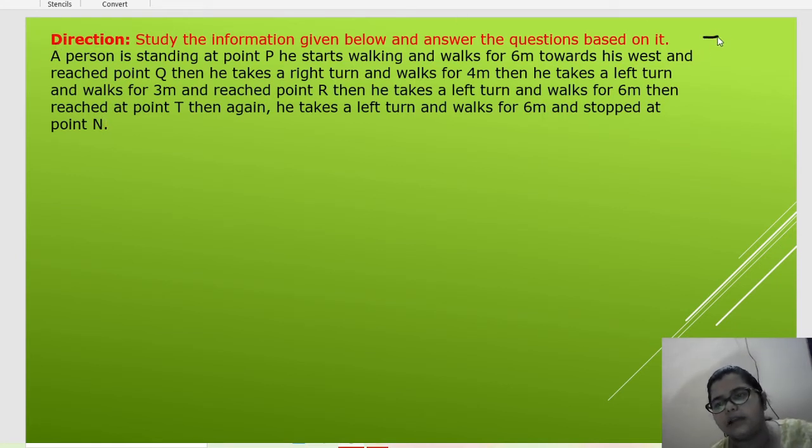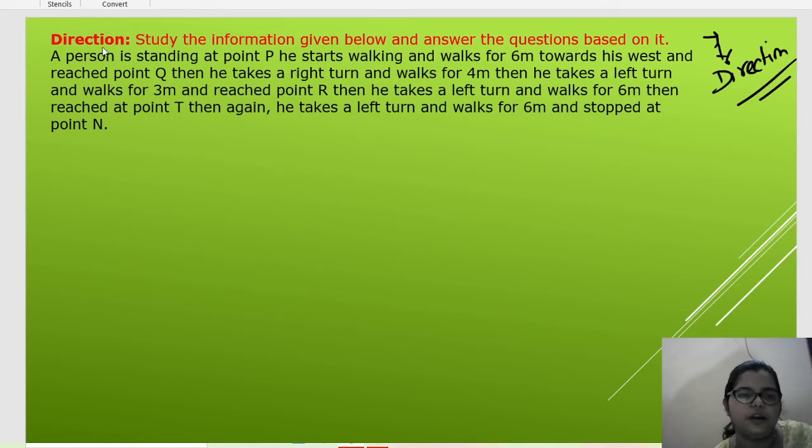Okay, so now let's go to the next question. This is a direction based question. This type of question is also very important. So let's start. We have the first direction: study the information given below and answer the questions based on it. So let's start with the paragraph. A person is standing at a point P. He starts walking and walks for 6 meters towards his west.